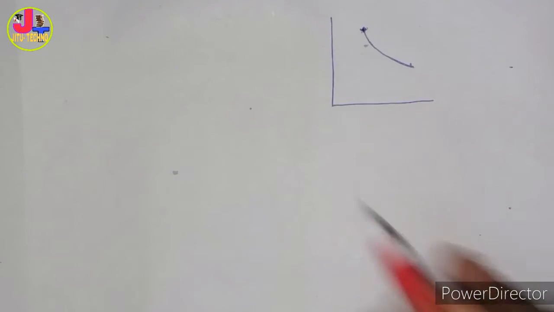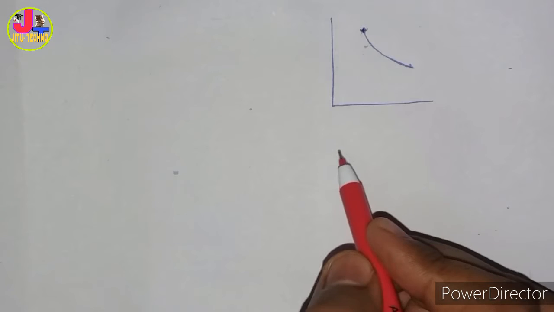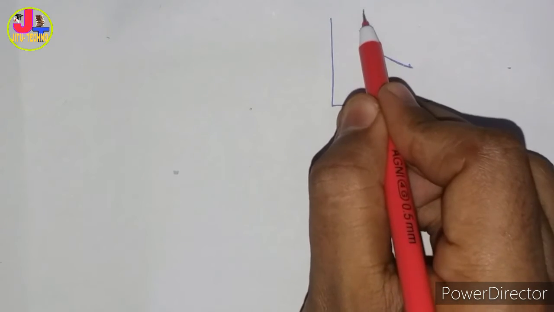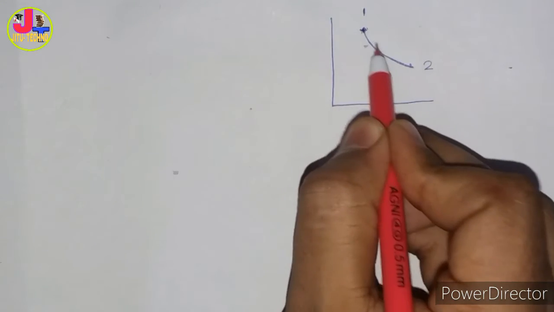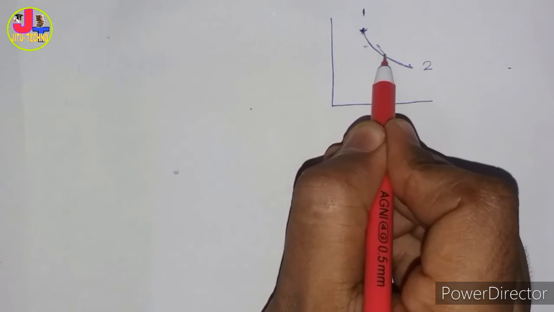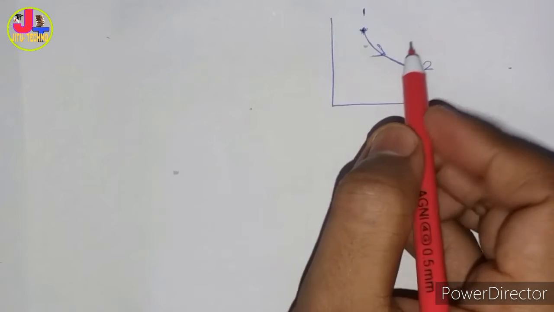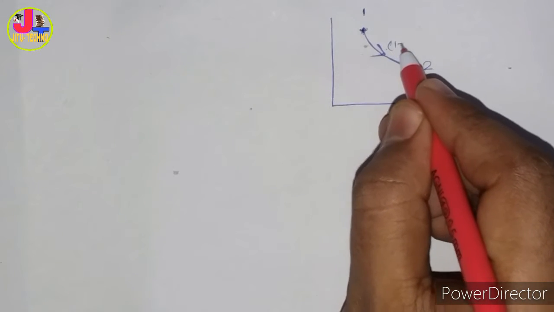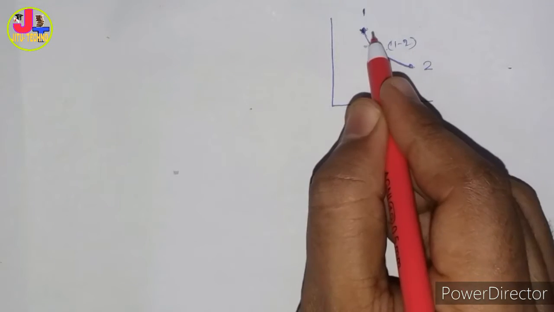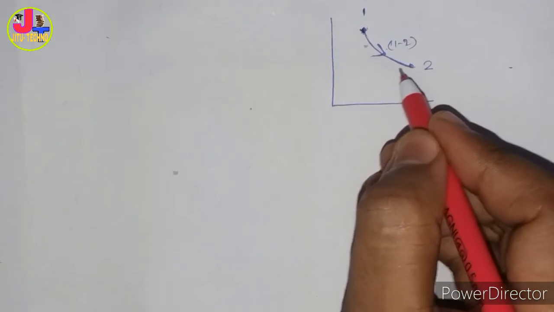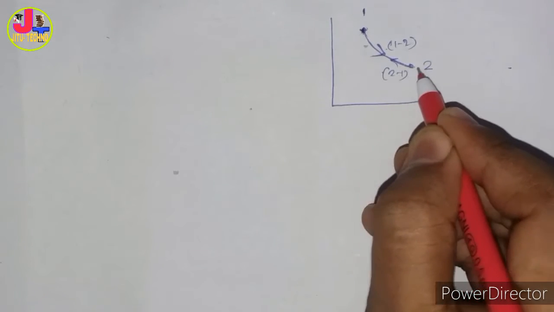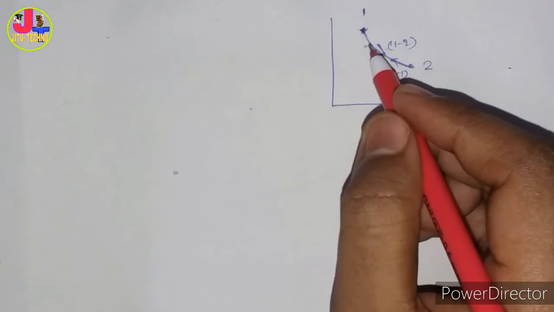In the definition, reversed in direction means, if we denote the states 1 and 2, first the process goes from 1 to 2. After that, in the reverse direction, from 2 to 1, what will happen?